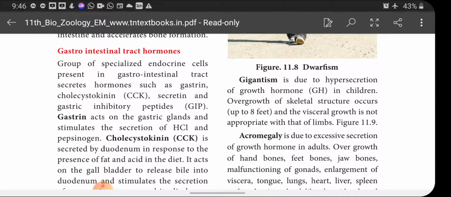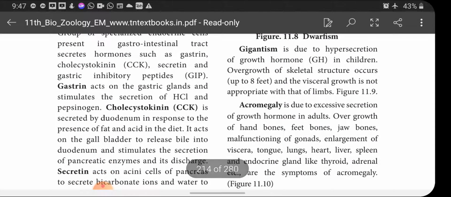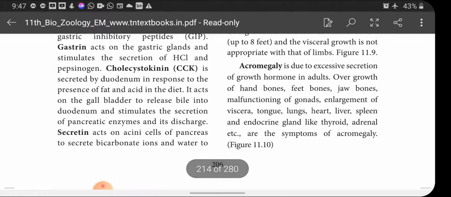When the growth hormone secretion is more, it leads to a disorder called gigantism in children. That is, overgrowth of skeletal structure occurs. The person can grow up to 8 feet and visceral growth is not appropriate with that of limbs. And acromegaly is due to excessive secretion of growth hormone in adults.